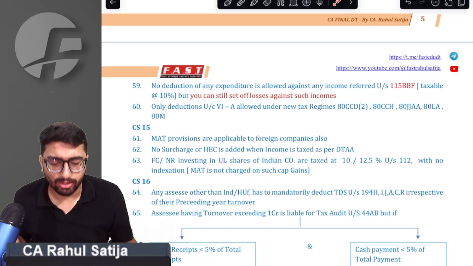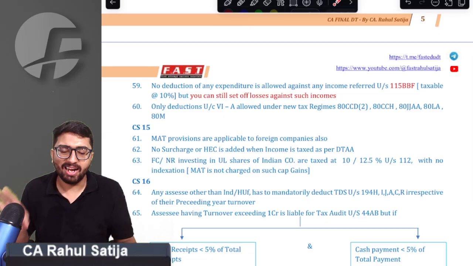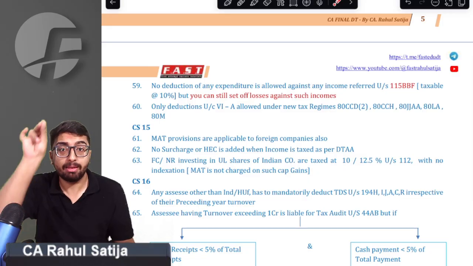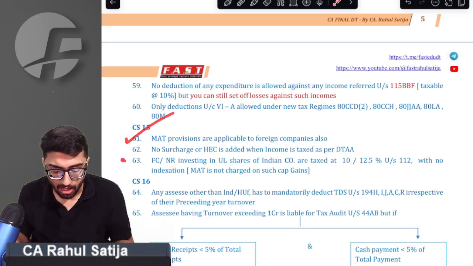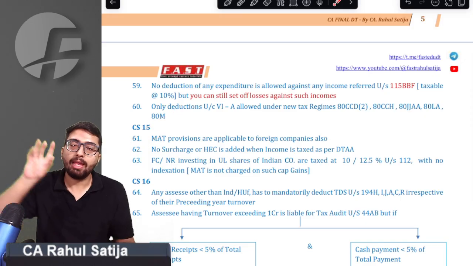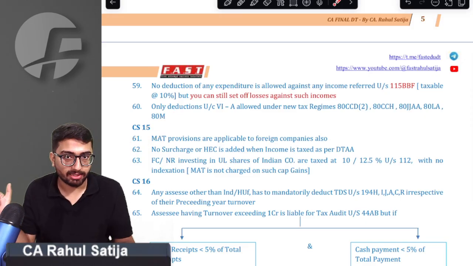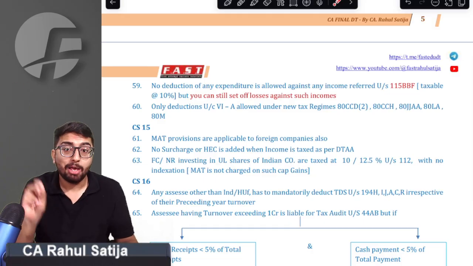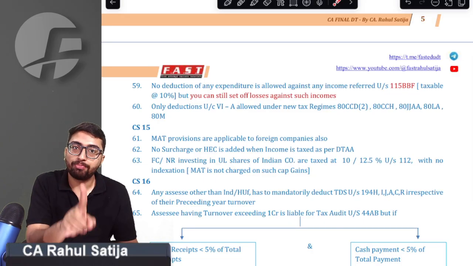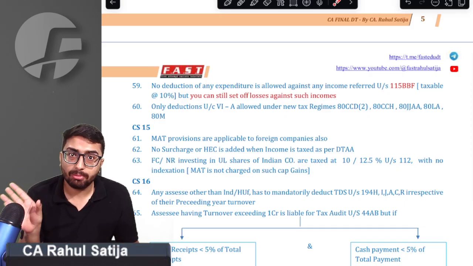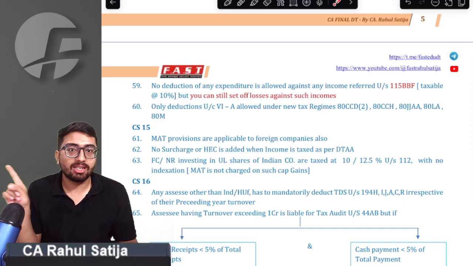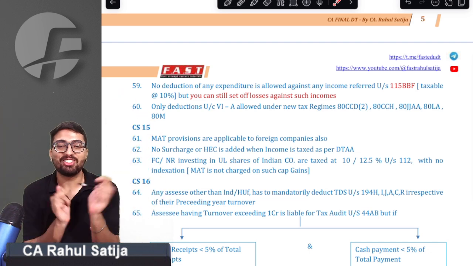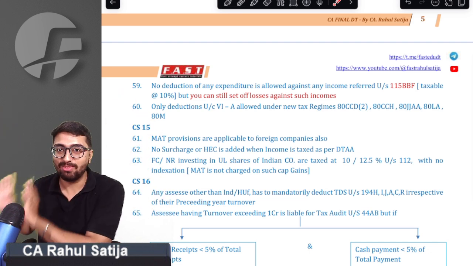So point number 61, what it says. See, whenever you apply MAT, it applies to foreign companies also. Remember, whenever we have a foreign company, MAT is applicable to such foreign company also. Point number 62. See, whenever income is being taxed as per the Income Tax Act, you always have to add surcharge. You always have to add education cess. But if income is taxable as per DTAA, remember whatever the rate given in DTAA is the final rate. No surcharge is added, no education cess is added. Sir, Pinky promised that we will not be adding education cess whenever we are taxing income as per DTAA.